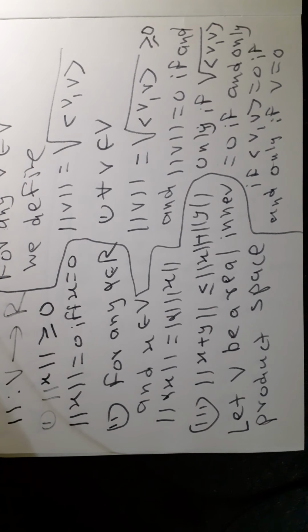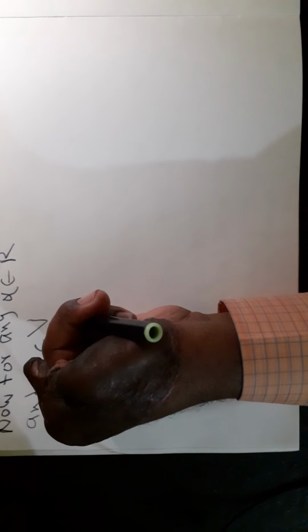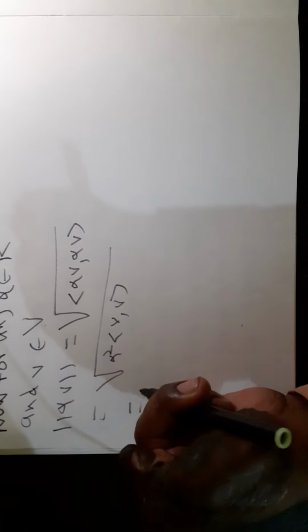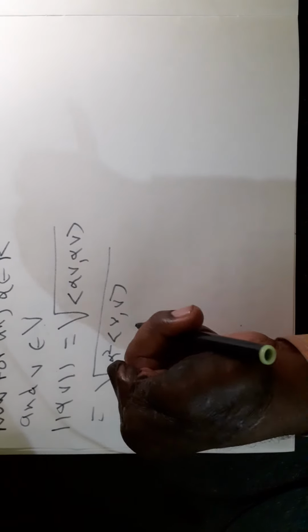Now, for any alpha belonging to R and v belonging to V, norm of alpha v is equal to under root of angle bracket alpha v comma alpha v, which is equal to under root of alpha square angle bracket v comma v, which is equal to mod of alpha times under root of angle bracket v comma v, which is equal to mod of alpha norm v.